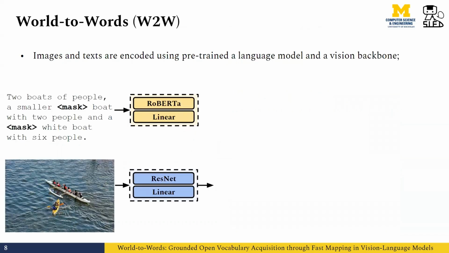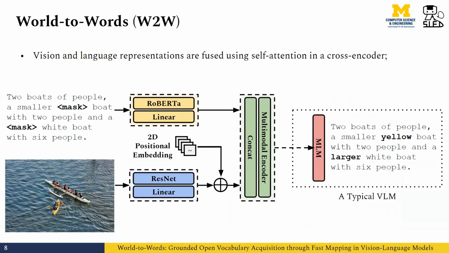We now introduce w2w, our computational model for this study. As a dual-stream vision language model, image and texts are encoded using pre-trained language models and a ResNet backbone. Vision language representations are fused using self-attention in the cross encoder. For a typical VLM, language modeling is performed on this fused representation.